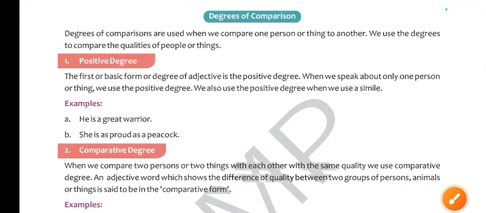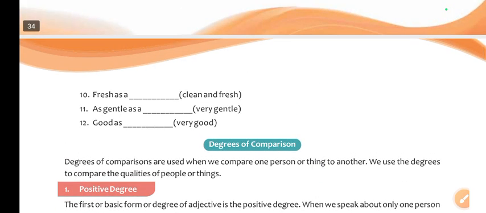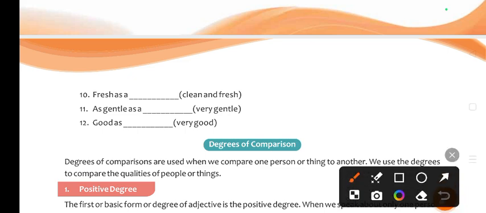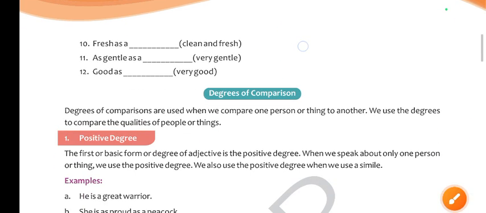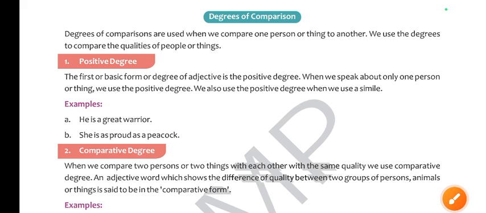Degrees of comparison, you know there are three types of degrees of comparison: positive degree, comparative degree, and superlative degree. Where do we use positive degree? The first or basic form of adjective is the positive degree. When we speak about only one person or thing, we use the positive degree. We also use the positive degree when we use a simile. For example, you could see here as fresh as a flower, right? So you are using the first degree of adjective, right?